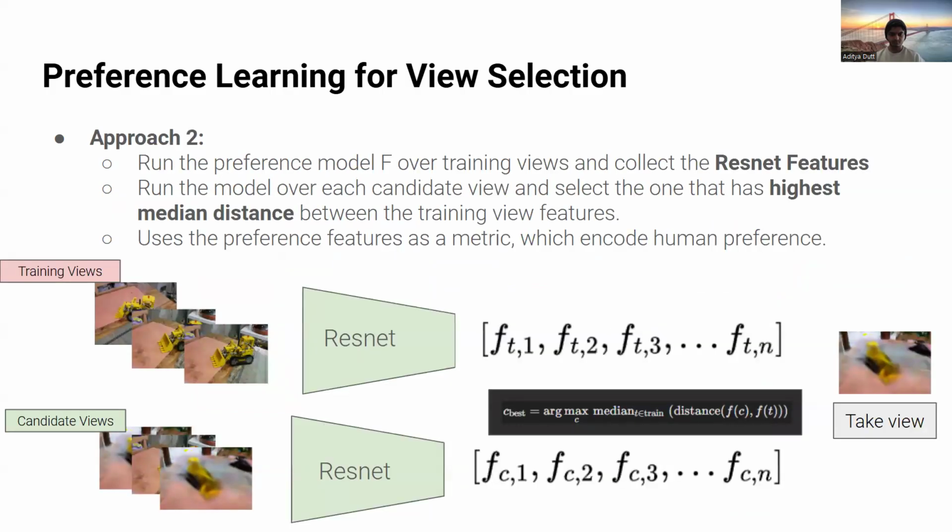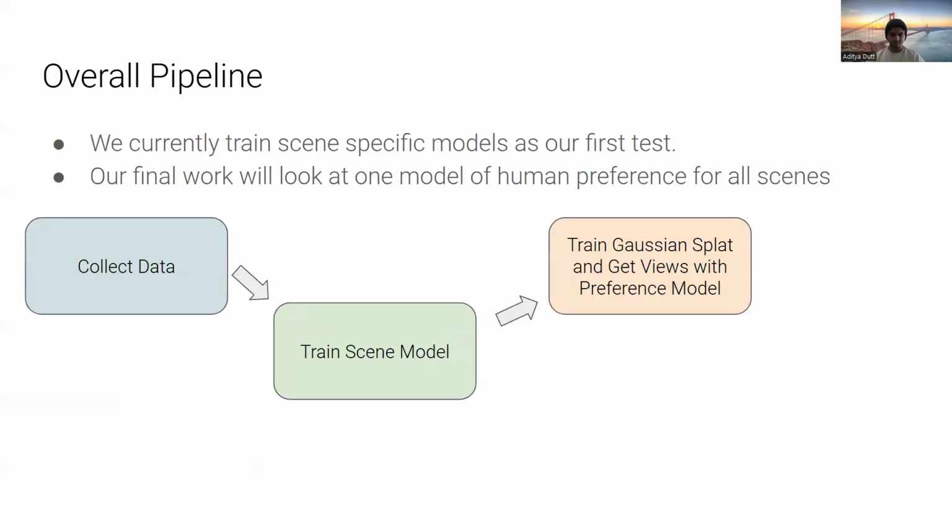That leads us to the best method, which is running the preference model F over the training views and collecting the features. Then we run the model over candidate views, also collect the candidate features, and select the features that have the highest median distance from the training view features. We then use the preference features as a metric, which we find intuitively encodes human preference and gives us strong next best views. Our overall pipeline consists of collecting data, training the preference model, and then training the Gaussian splat and getting views with our preference model.